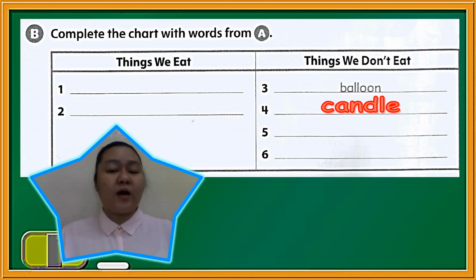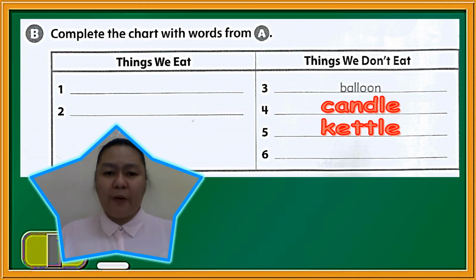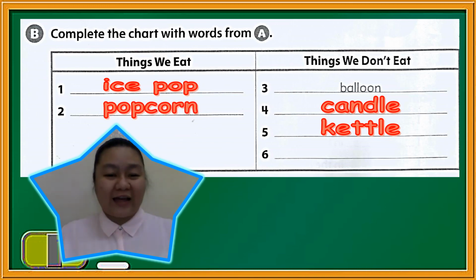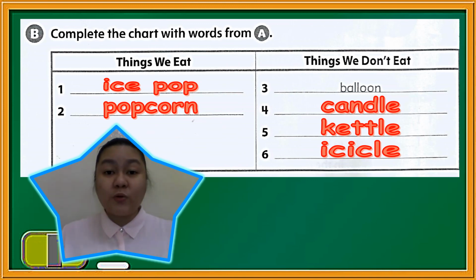How about number 3? We have there the kettle. Is it things we eat or things we don't eat? Things we don't eat. How about ice pop? Where will we put ice pop? Things we eat or things we don't eat? It's things we eat. How about popcorn? Where will you put it? Correct. Under things we eat. The last one, the icicle. Where will we put icicle? It's under things we don't eat.